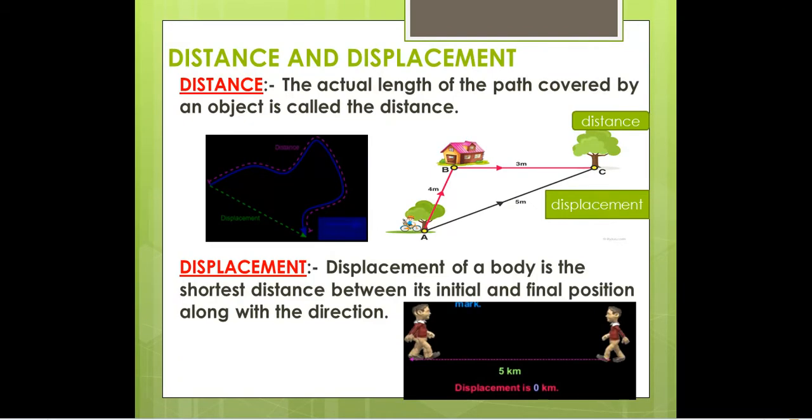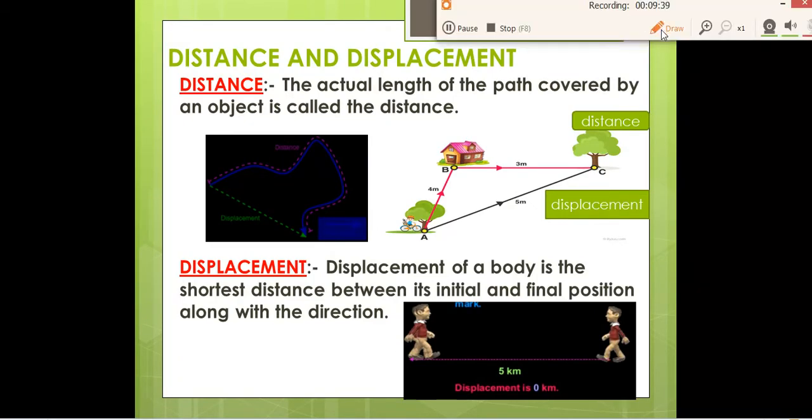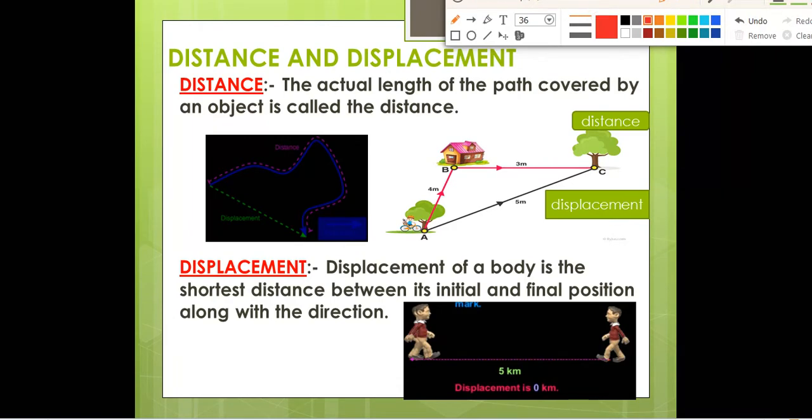Next, we have distance and displacement. These are also very important terms from your exam point of view. What is distance and what is displacement? What is distance? The actual length of the path covered by an object is called distance. It means that distance is the total path, or the actual path covered by an object.